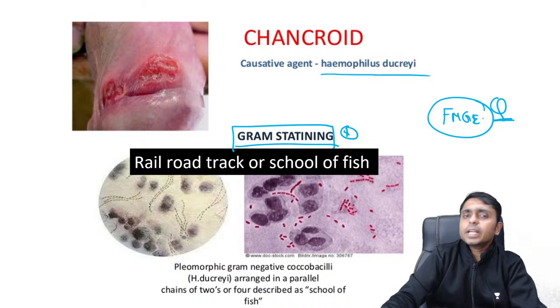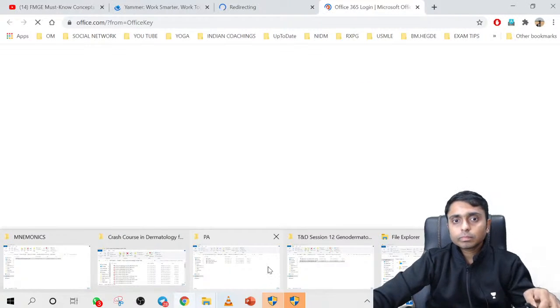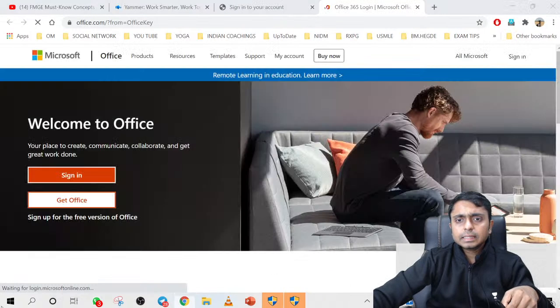This is very important, and the name of the appearance is called rail... One second.